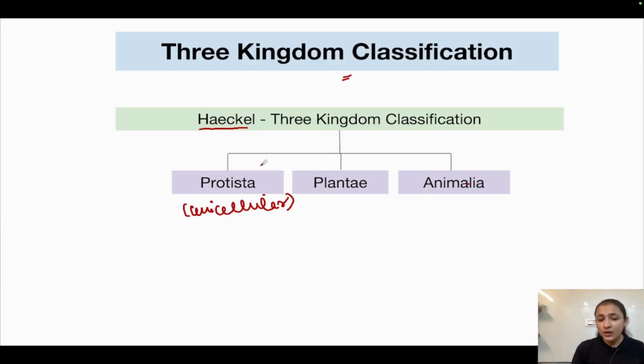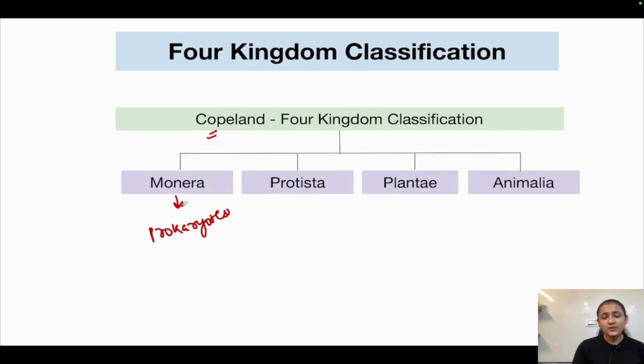Although the majority of the organisms were aquatic eukaryotes in kingdom Protista, it did not distinguish between prokaryotes and eukaryotes, because certain prokaryotes must have also been present in this group, right? So Copeland went one step further and put all the prokaryotes, which are unicellular organisms, into the kingdom Monera.